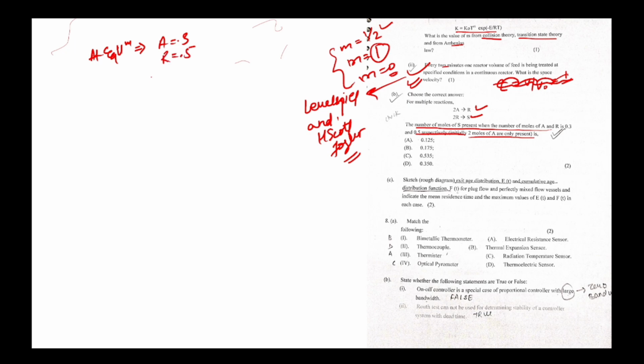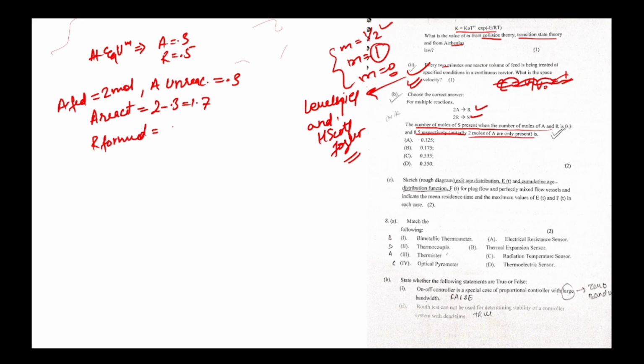After completion of the reaction, A fed is 2 moles at the start of the reaction. A unreacted at the end is 0.3. A reacted is 2 minus 0.3, equal to 1.7. R formed is 1/2 into 1.7, which is 0.85.